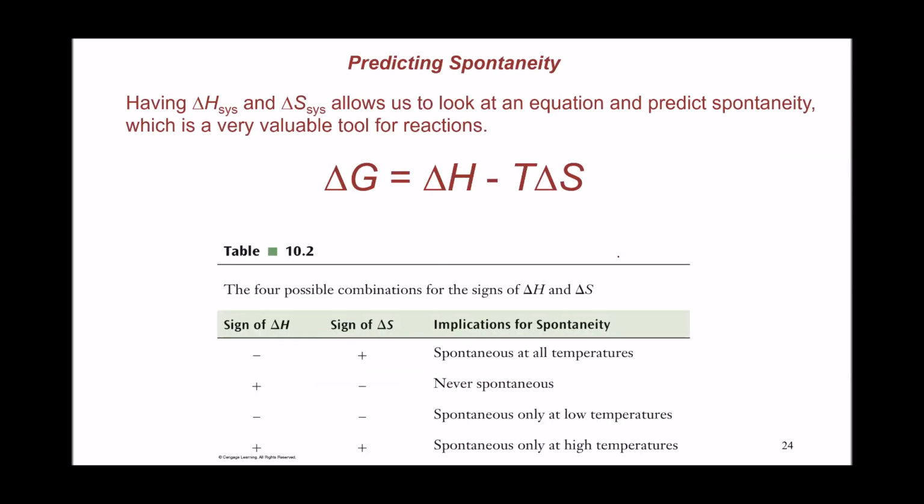So in general, as we said, the two components that contribute to the value of delta G are delta H and delta S, the change in enthalpy and the change in entropy.